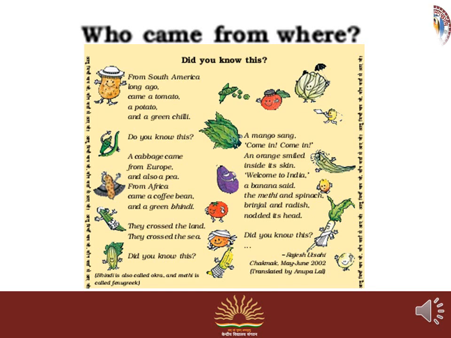After that they crossed the land, they crossed the sea. Did you know this? A mango sang, come in, come in, come in. An orange smiled inside its skin, welcome to India. A banana said, a methi and spinach, brinjal and radish nodded its head. Did you know this? It means mango.